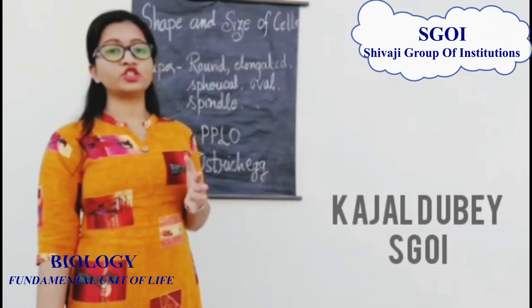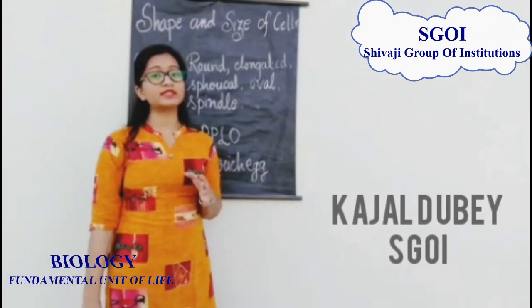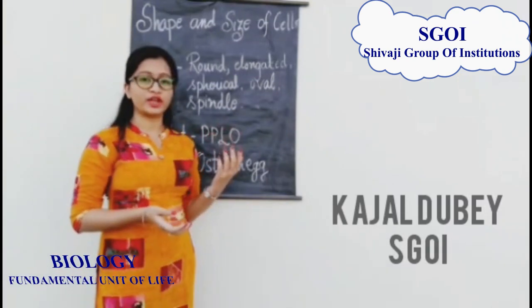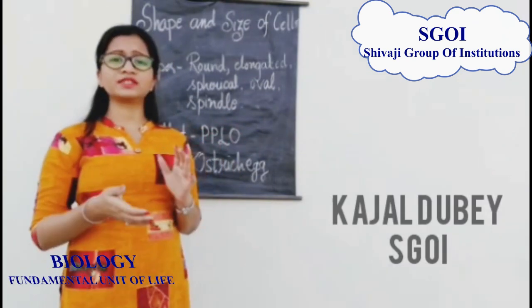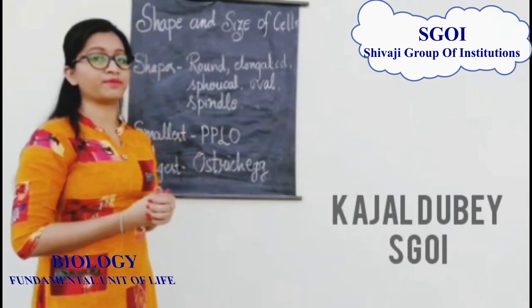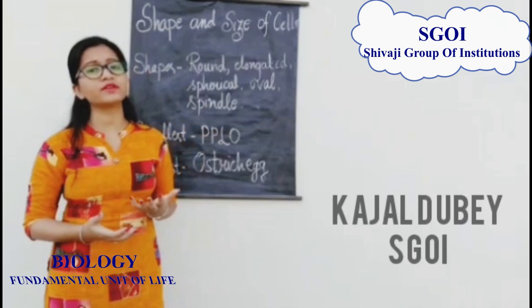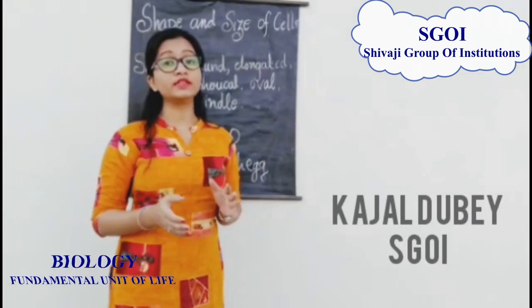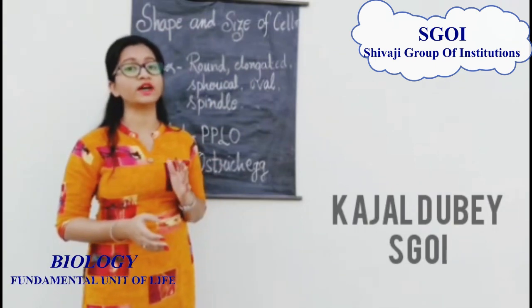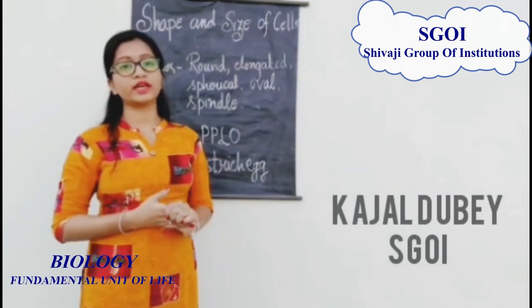Let's discuss the shape and size of the cell. The cells of different organisms are not the same. They are different in shape and size. Even in the same organism, the shape and size of cells are not the same. Now the question is, what is the reason behind this variation? This variation occurs because of the different specific functions of the cells. Let me tell you with an example.